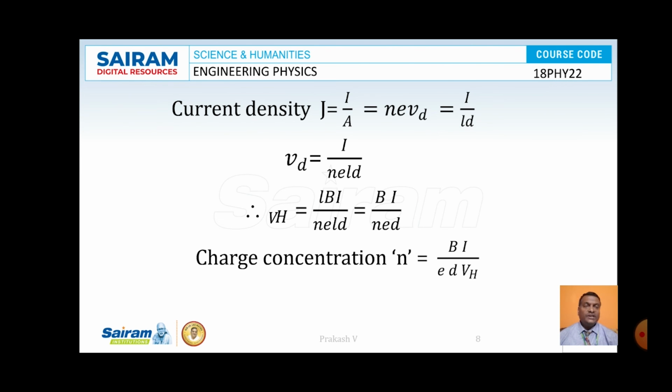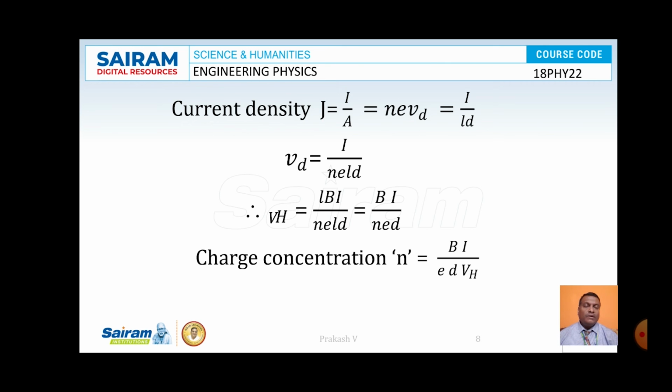And the current density J is given by I by A, where I is the strength of the current and A is the area of cross section through which the electrons are moving, and further J is equal to N e Vd, that is equal to I by L d. Further, the drift velocity Vd is given by I by N e L d.